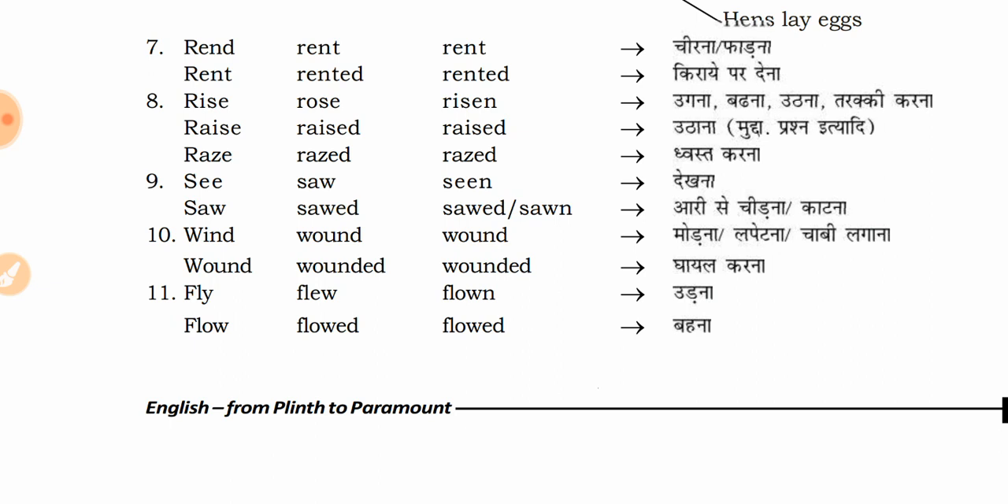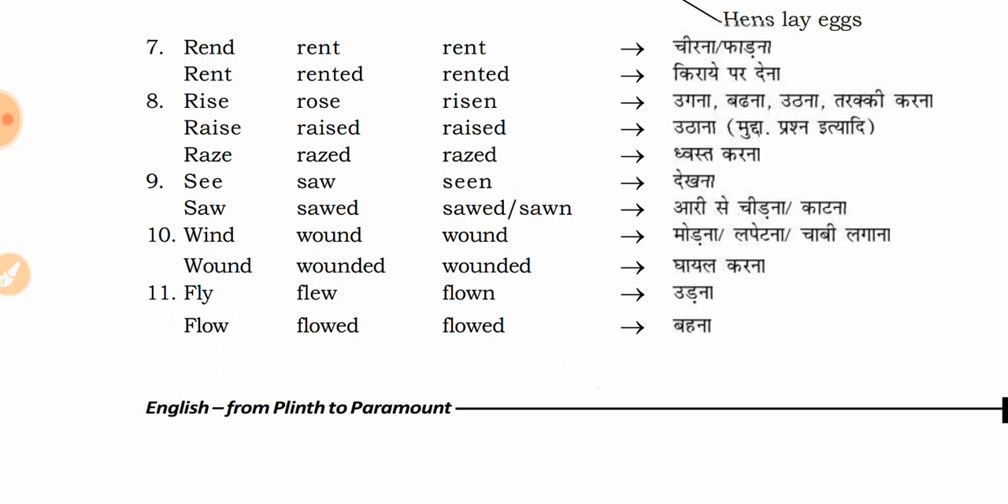Then we have wound, wound, and wound. They are written the same, but when we pronounce them, they are a bit different. Wound is to lapetna, to circle around and around, that kind of wound. And then we have wound, which is when we have a cut in our body which bleeds, that kind of wound. So wound, wounded, and wounded.